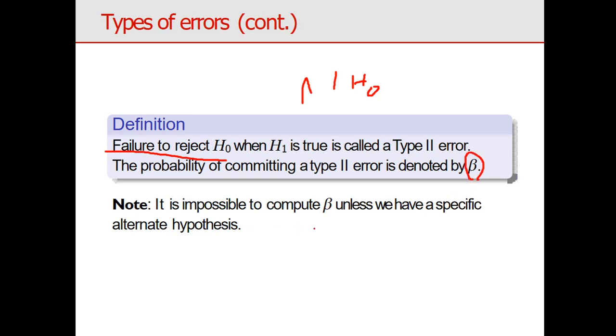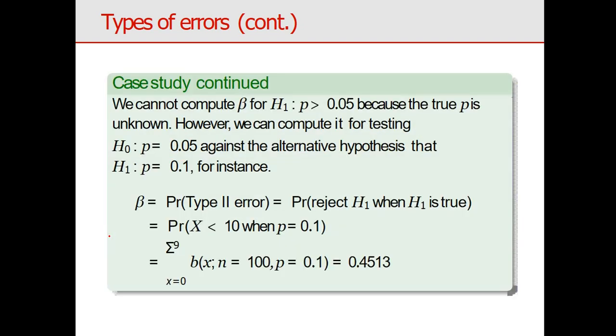It is impossible to compute beta unless we have a specific alternative hypothesis. Yes, without an alternative it is difficult to find the type 2 error. This is an example related to the same thing. We cannot compute beta for the alternative p greater than or equal to 0.05 because the true p is unknown. However, we can compute it for testing.